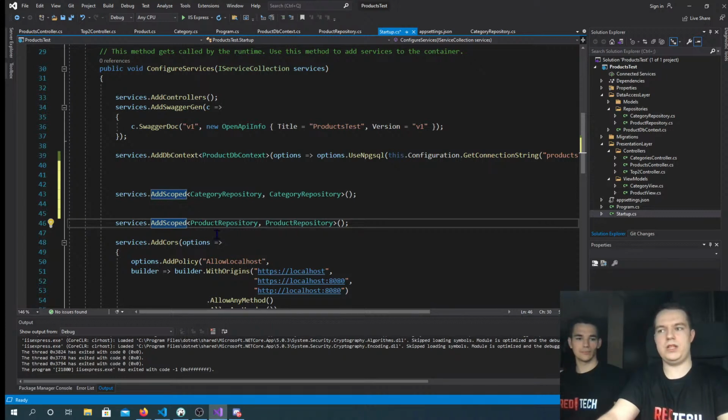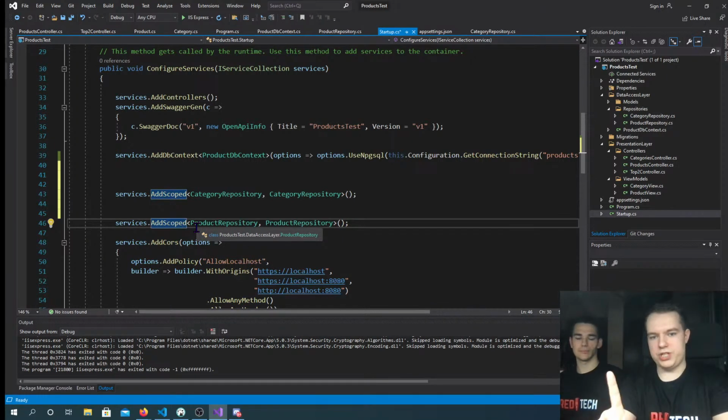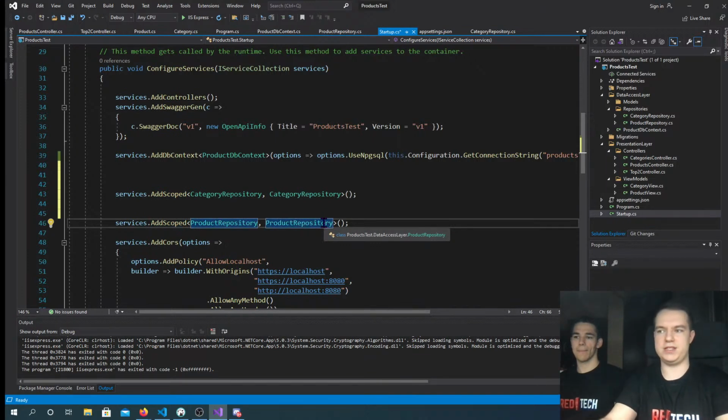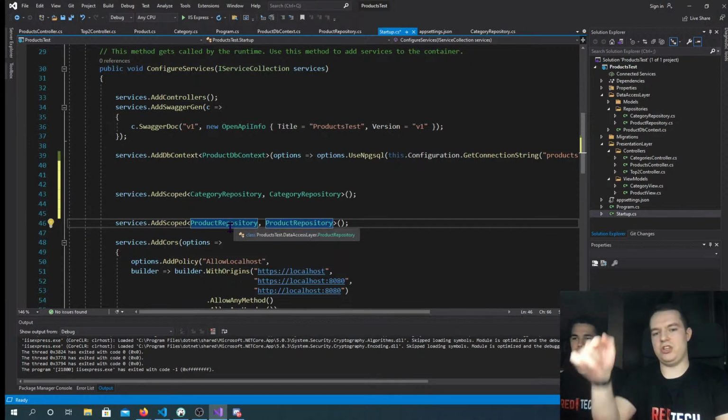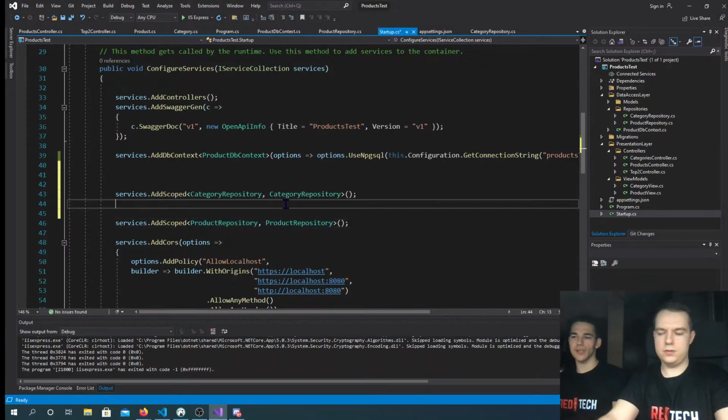Now, there's add scope and add transient. The difference between these two is that add scope instantiates one object for one scope. We open a scope per request, so we will have one product repository per request. And if we use add transient, every time we would inject a product repository, we would create a new one.